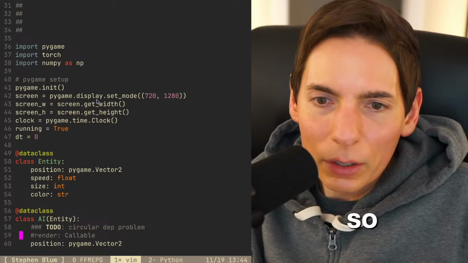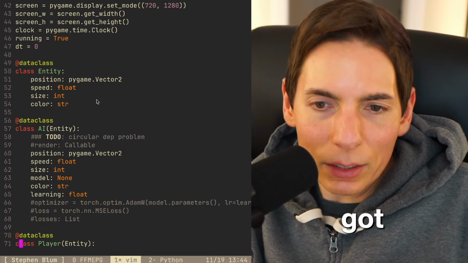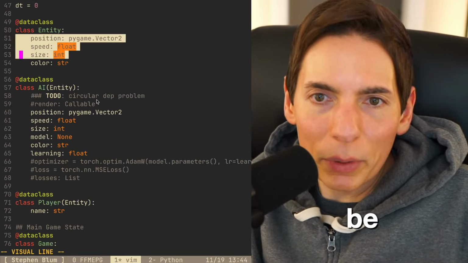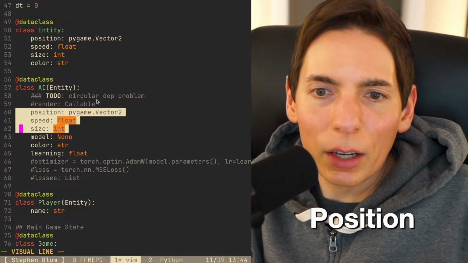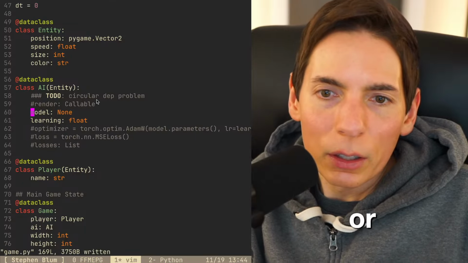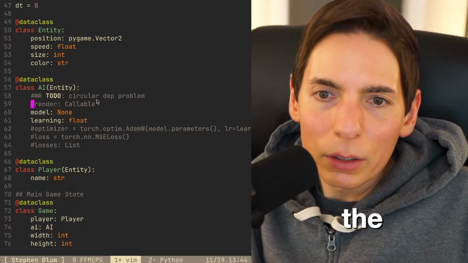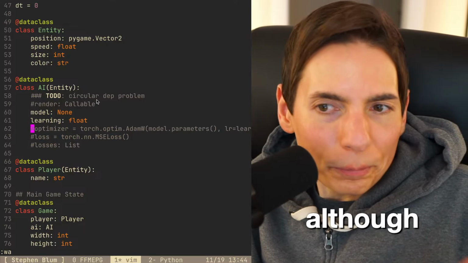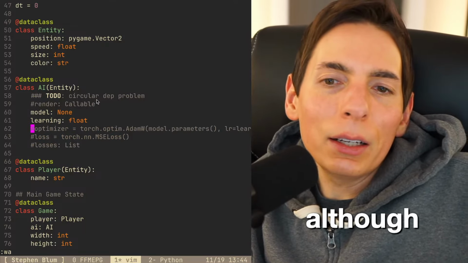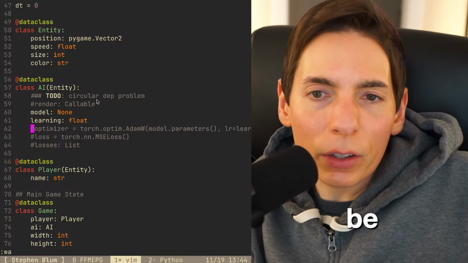All right, so do we have everything here? So we got entity, which will be speed, color, size. Looks good. And then we don't need position, speed, size in here, right? Or color. We get the learning rate, the model, and then we do want these things. Although I do want them to be part of the class.